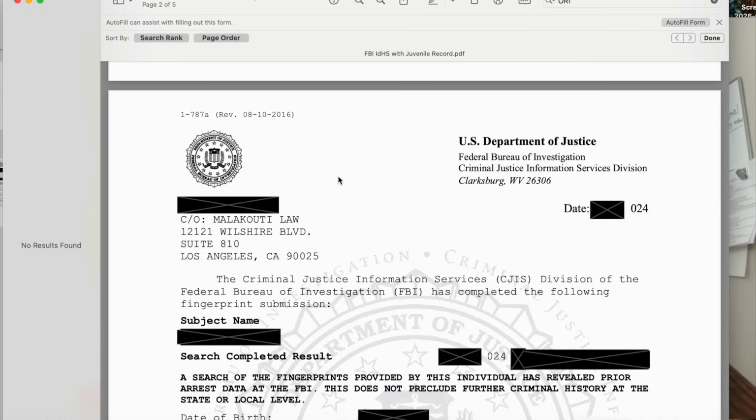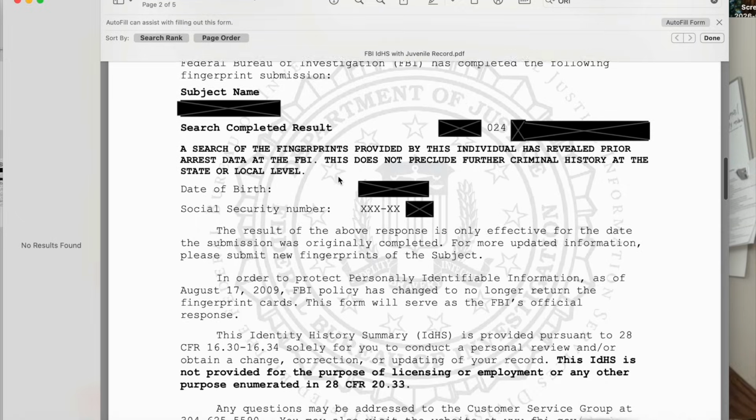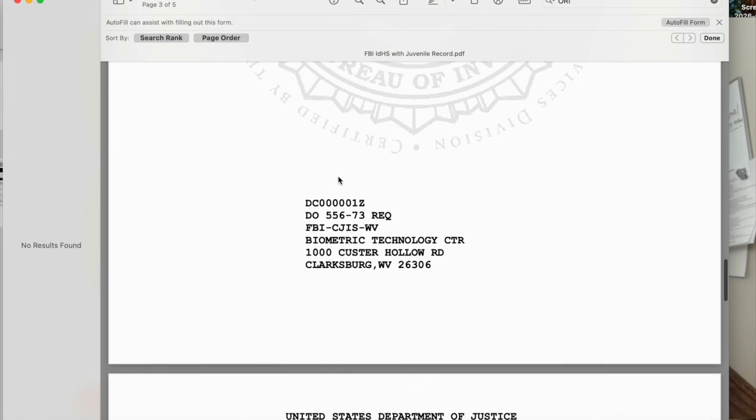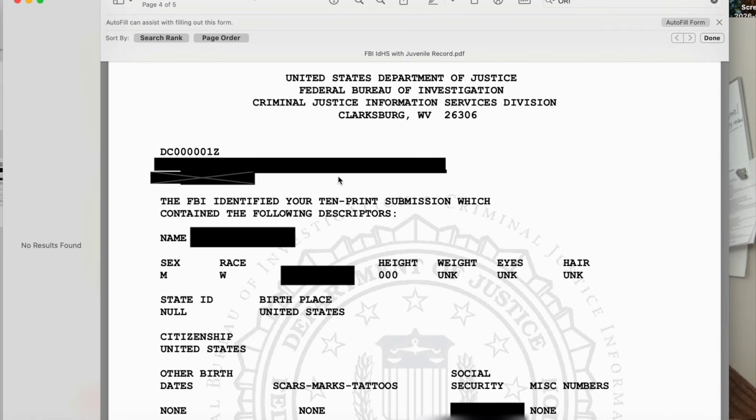Most of our clients want to clear their FBI background check, or at least get it improved, for second citizenship or residency. And that's because we're a citizenship law firm, Malakouti Law. This client was a little bit different. He was more interested in clearing the record for future employment prospects, as well as a secondary reason for possible mobility. But the bottom line is he wanted this thing cleared. So this is his redacted FBI background check from before we went through a process to seal his petition.